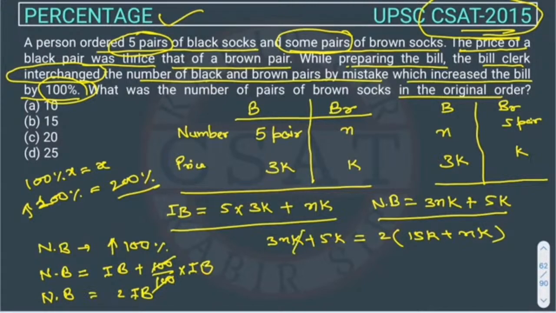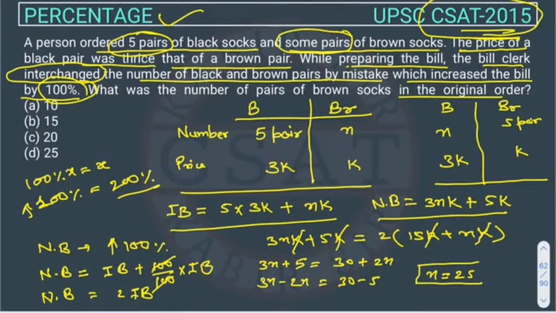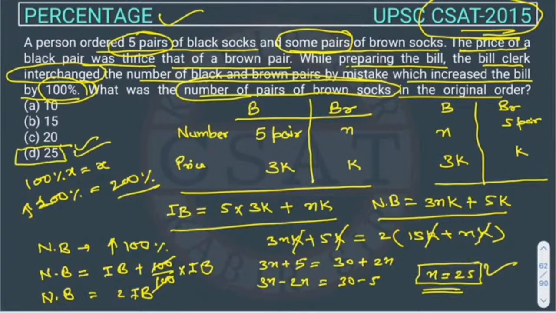Now from this you can take K common and you can cut it, right? So it will be 3N plus 5 is equal to 30 plus 2N. 2N will come this side, 5 will go this side. So 3N minus 2N is equal to 30 minus 5. So N will be 25. So what is N? The number of pairs of brown socks. What is he asking? The number of pairs of brown socks. So we got this, this is 25. So what will be the answer? The answer will be option D, right?